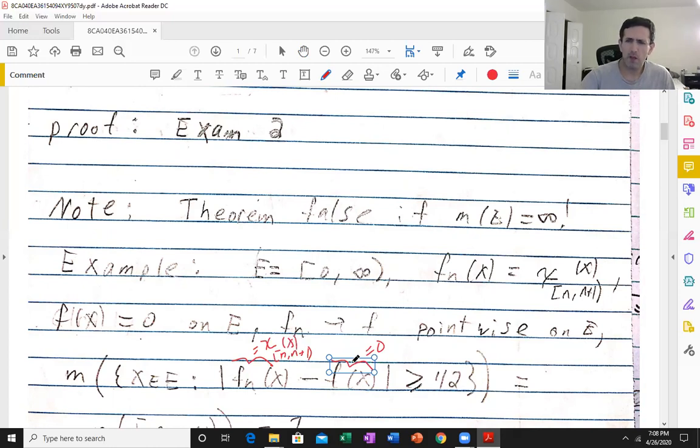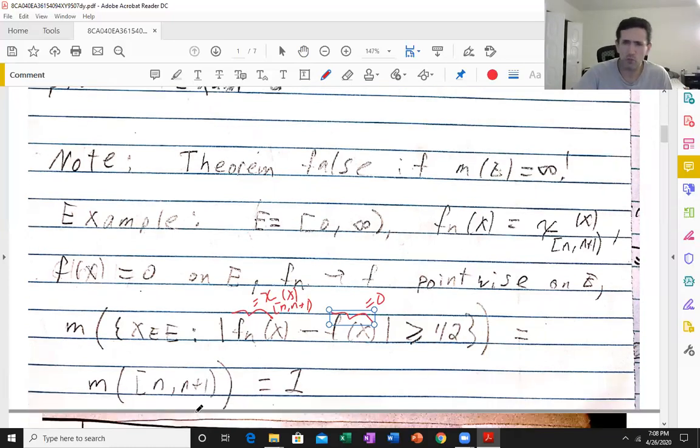So we're saying, when is the characteristic function bigger or equal to 1/2? Well, it's exactly when we're on the set associated to this characteristic function. And that's exactly n to n plus 1, particularly because n to n plus 1 is always a subset of 0 to infinity, as long as n is positive. So this set here is trivially n to n plus 1. That has measure 1. So this limit here miserably fails to be 0. It's 1.